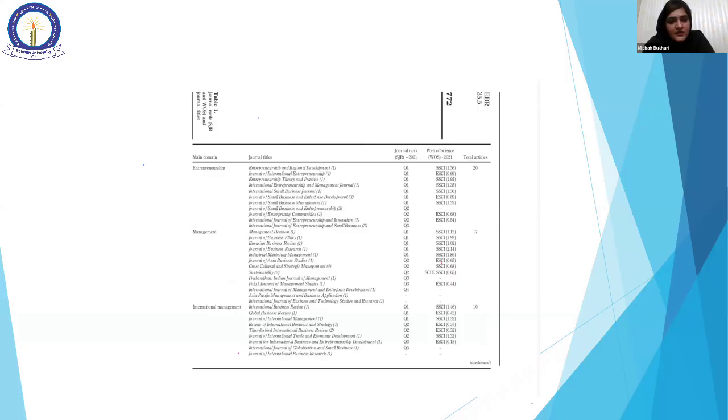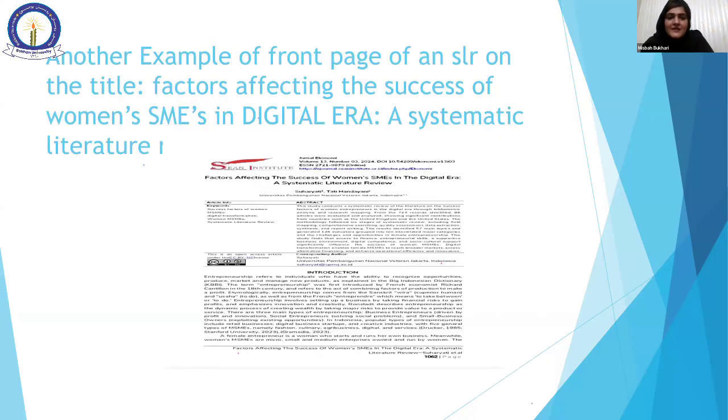All right, this is a table of journals. How many journals? SCI, ESCI indexing. There have been 20 journals which are SSCI indexed. Some are ESCI indexed, which belong to the entrepreneurship title. And there have been 17 papers which belong to SCI, SSCI index, and they belong to the management field. So these are the tables and charts.